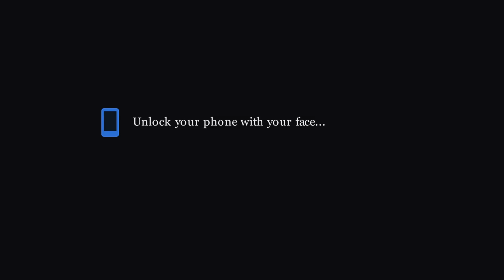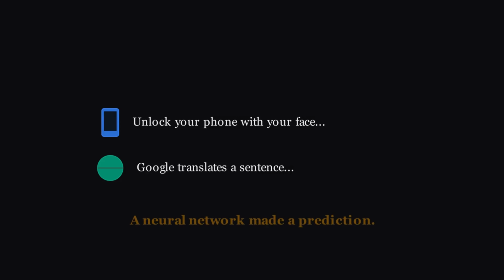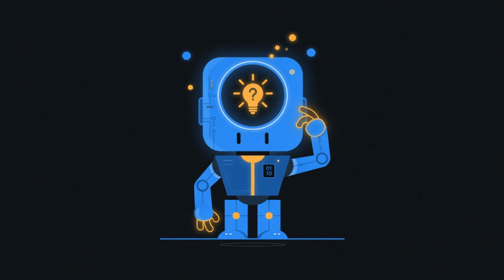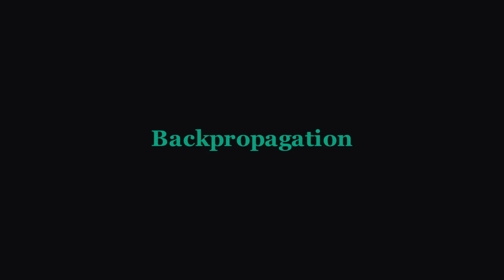Every time you unlock your phone with your face, every time Google translates a sentence, every time ChatGPT writes a paragraph, a neural network made a prediction. But here's what most people never ask. How did it learn to do that? How does a pile of numbers go from random noise to recognizing a cat? The answer is one algorithm. It's called backpropagation. Let's start simple.